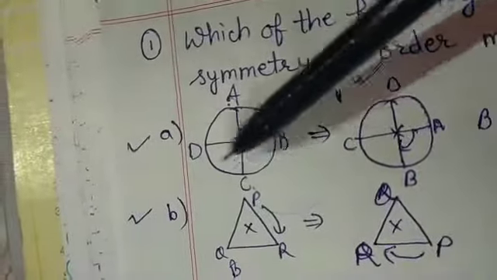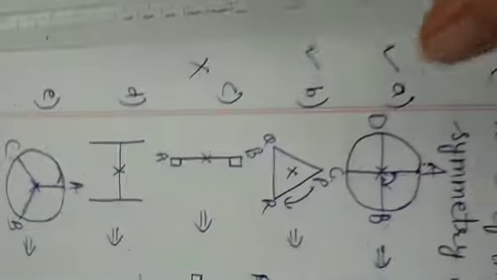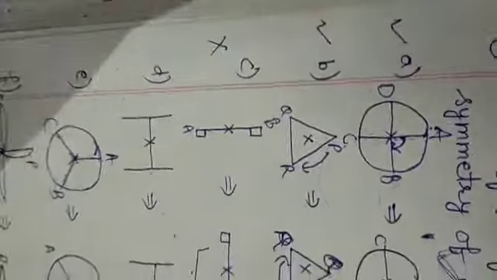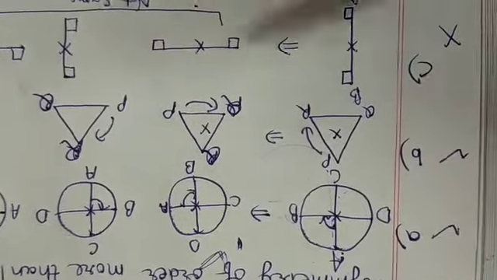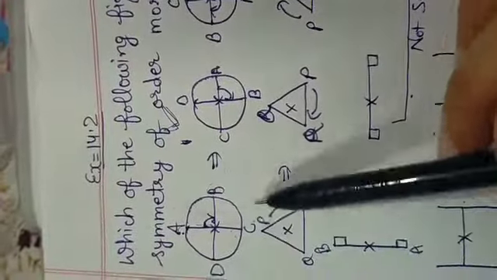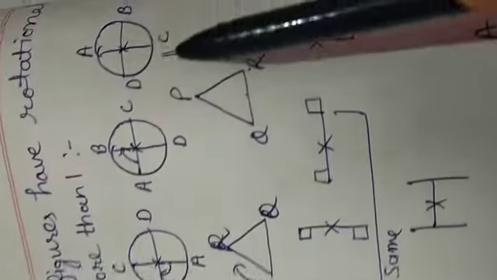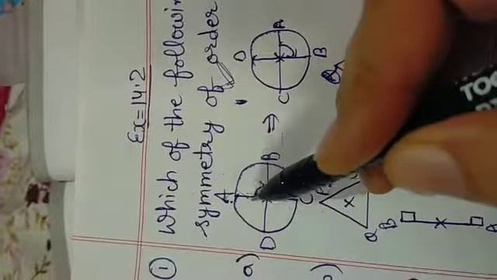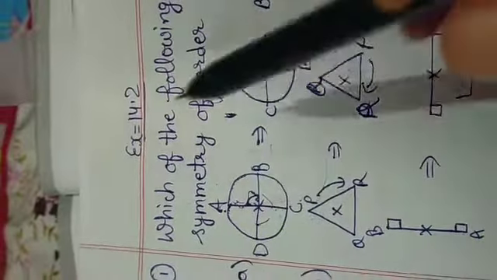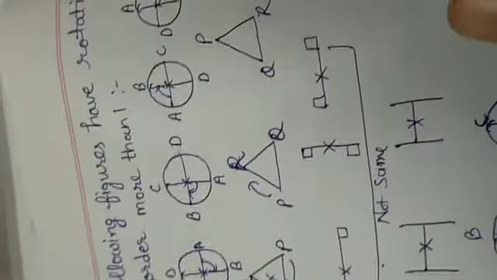Okay. Now look, we did this one time, it is coming the same. In the second rotation it is also coming the same. In the third rotation it is also coming the same, and now the last rotation, the fourth rotation, like this. So A B C D is coming the same, A B C D as it was in the question. It means on the fourth rotation the same figure is coming. So this fourth rotation means 1 2 3 4. After one complete revolution, the same figure will come.